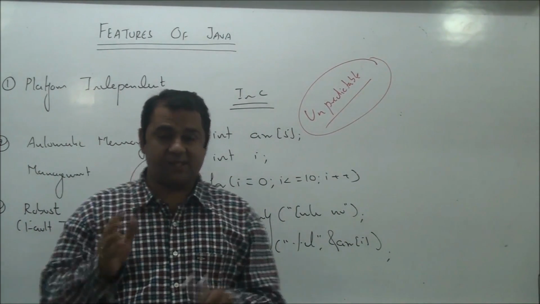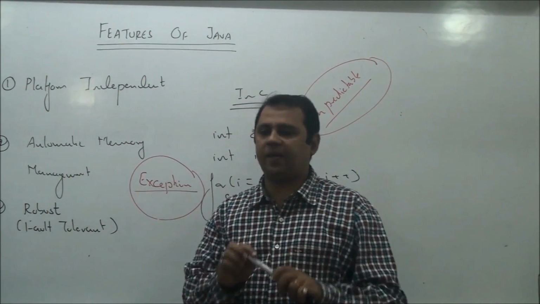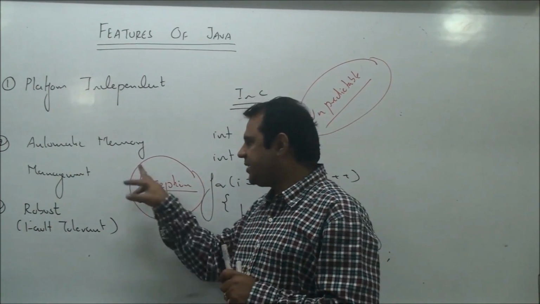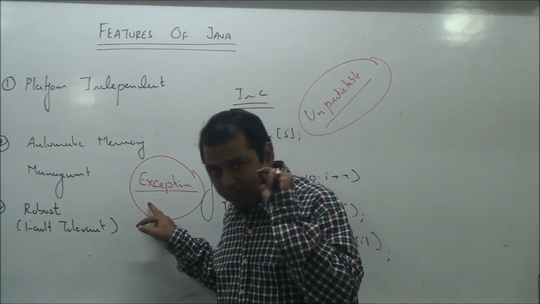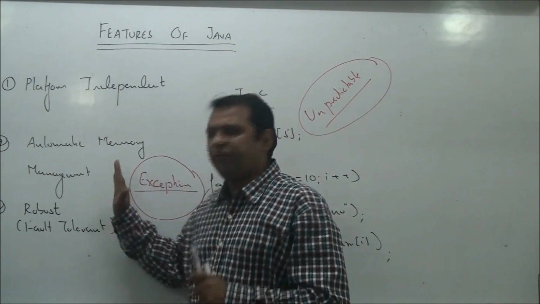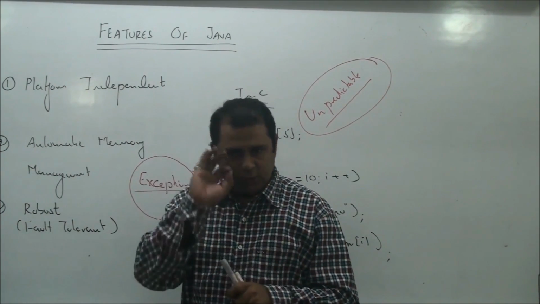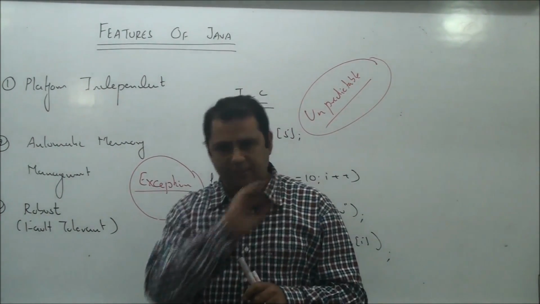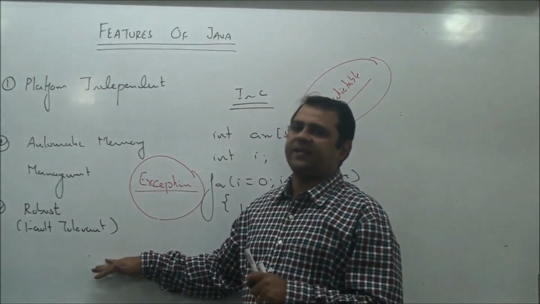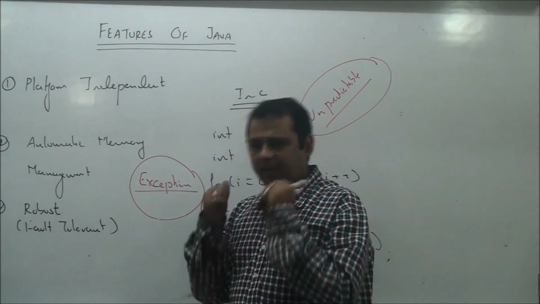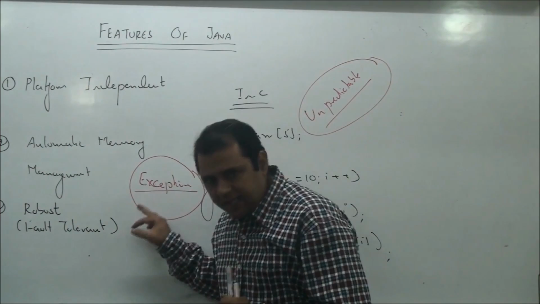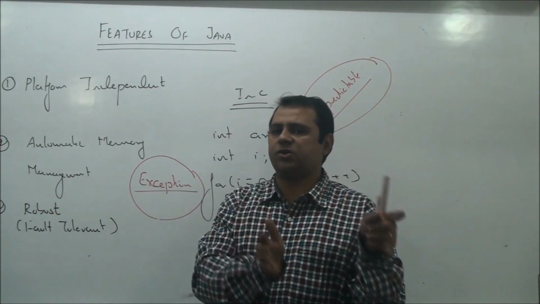But Java is just like a very strict guardian, a very strict parent who always keeps a watch on the execution of your code, on the execution process of your code, and if your code does anything wrong, Java is there to kill your code, Java is there to terminate your code, saving the underlying system from any kind of illegal access or any kind of harm which your code can cause to that system.